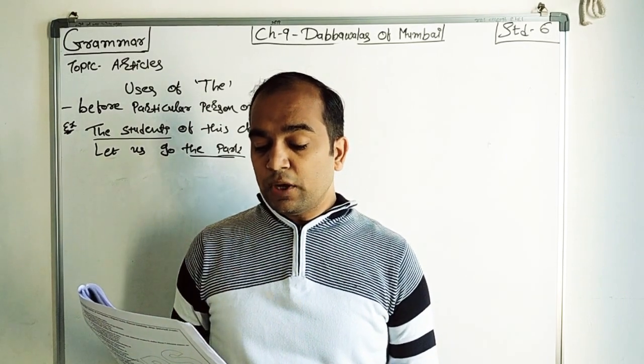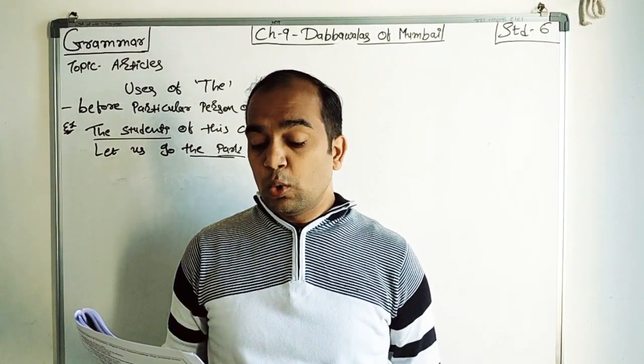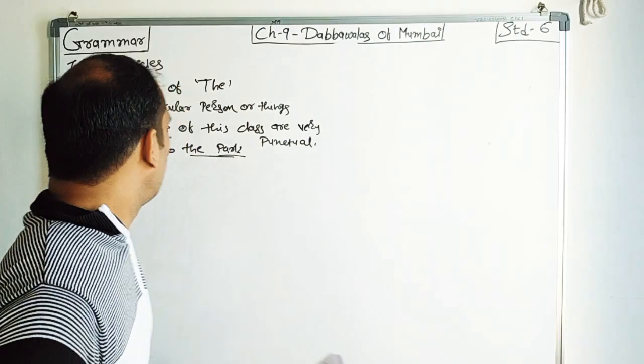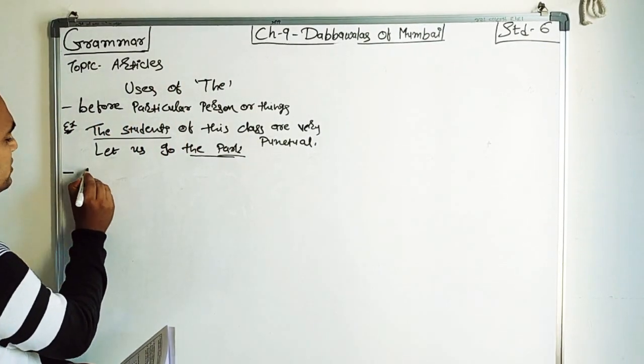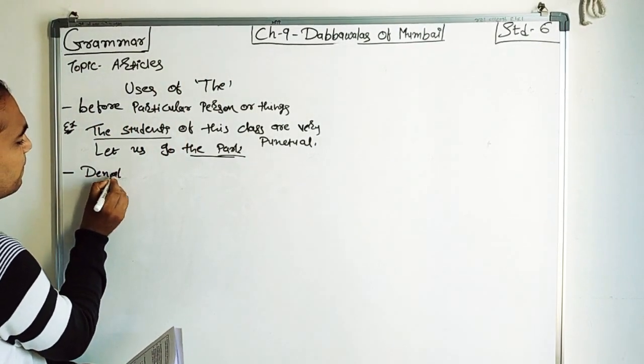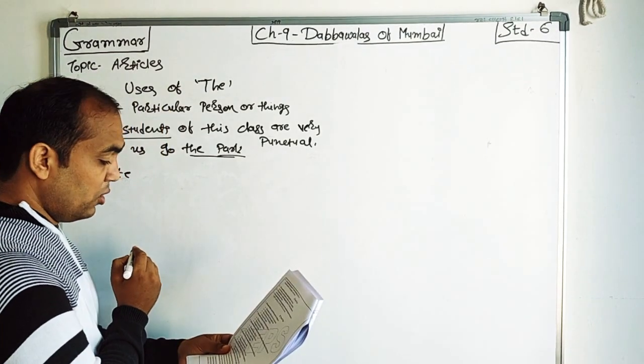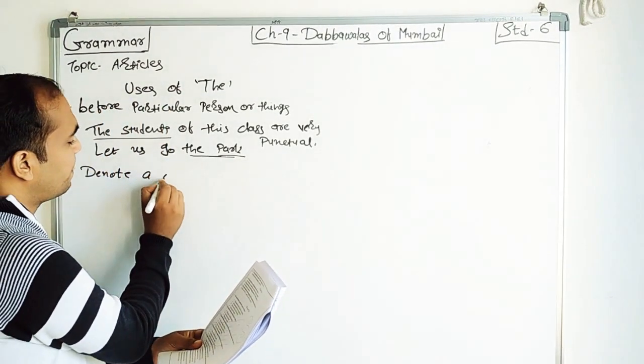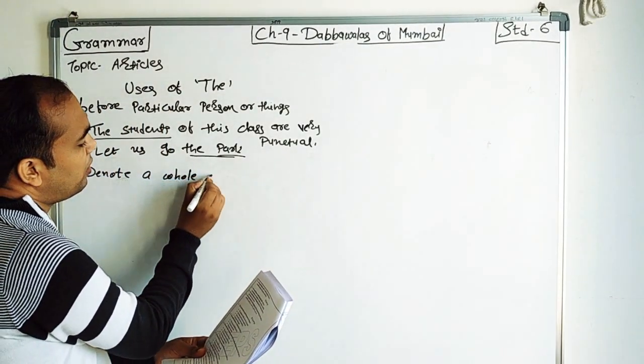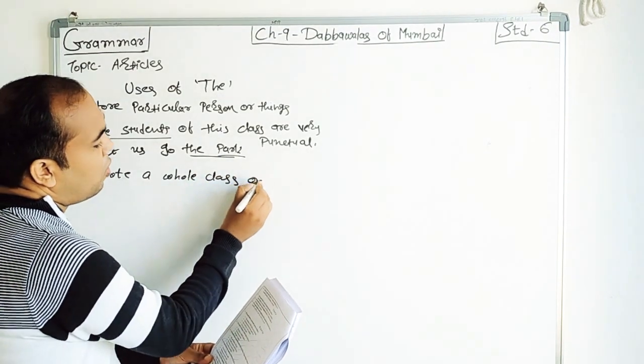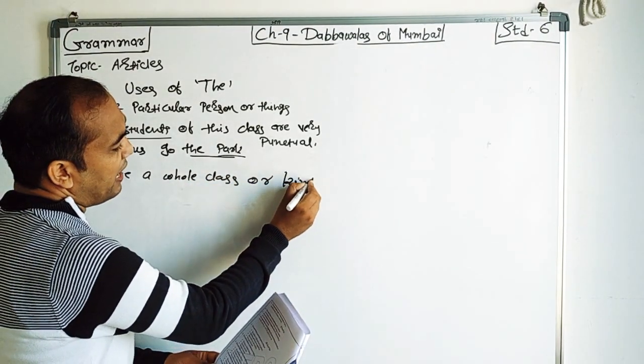Then here also says it is used to denote a whole class or whole kind. The second one is denote a whole class or kind.